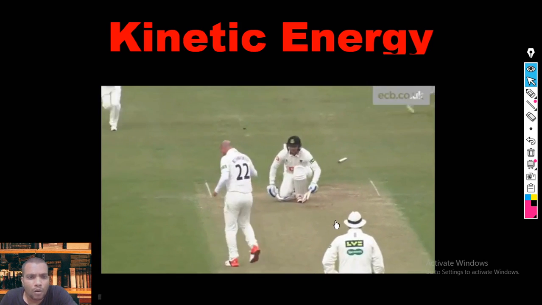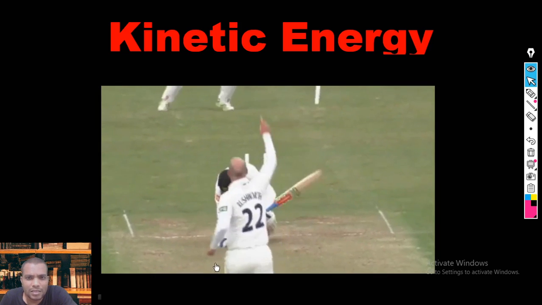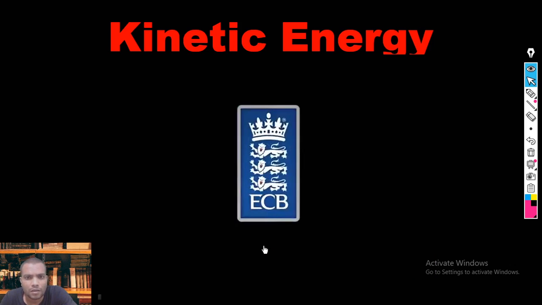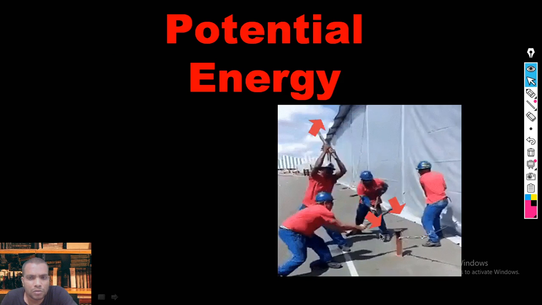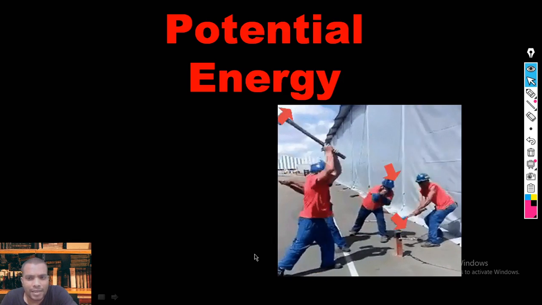A moving ball is the reason to take off the stumps. So it is the energy due to motion of the object. If an object is moving, the energy due to the motion is known as kinetic energy.